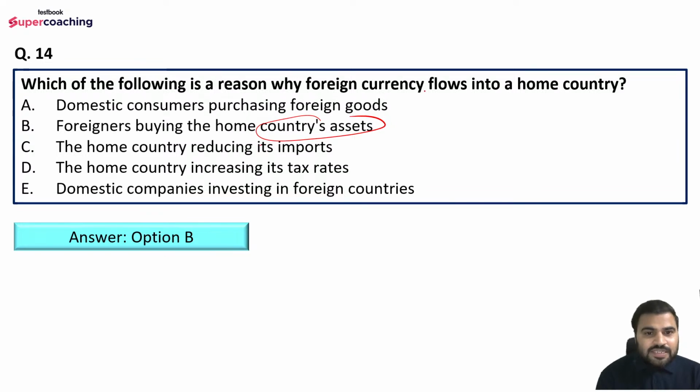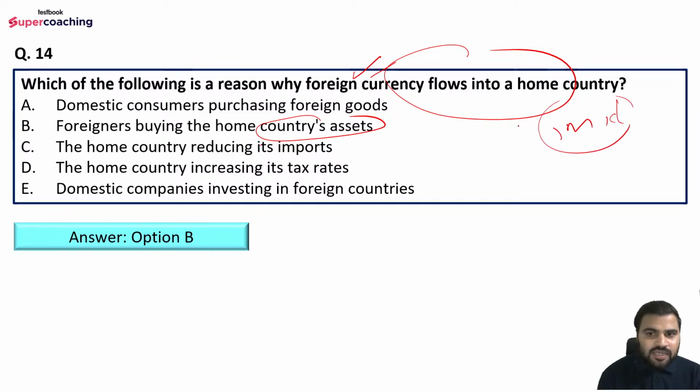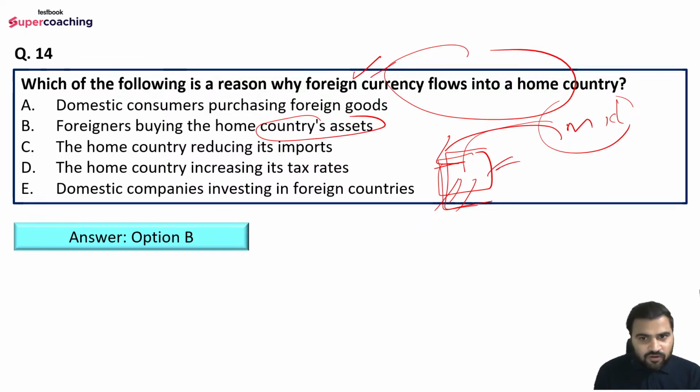So why will foreign currency flow into the home country? Suppose Mr. Michael is residing in the USA, he is a USA citizen, and he wants to purchase assets. He wants to invest in India's stock market. So what he will do is bring dollars into India, right? And then he will purchase Indian stocks, right? This is how foreign currency flow into a home country increases. Got it? So this is the right answer. Basically, you have to read the question carefully and understand the concept.